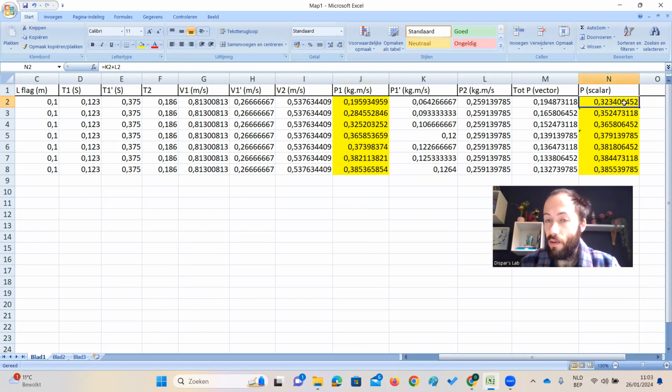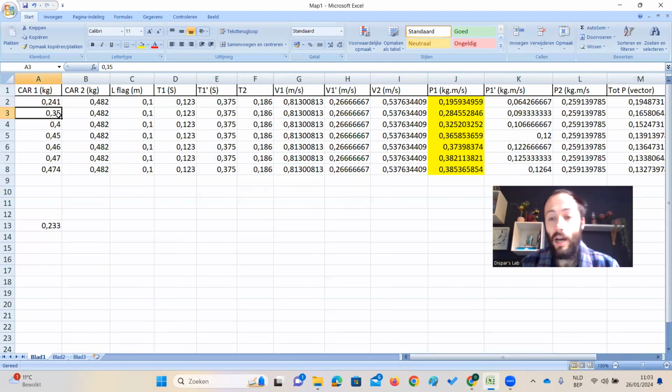According to the draft science model, we would have a total amount of momentum after collision of 0.323. So 0.195 versus 0.323, which is a lot more momentum after collision than the initial amount of momentum. So this is an insane free momentum experiment. So now let's increase the mass of card 1. Let's increase it to 350 grams instead of 241 grams.